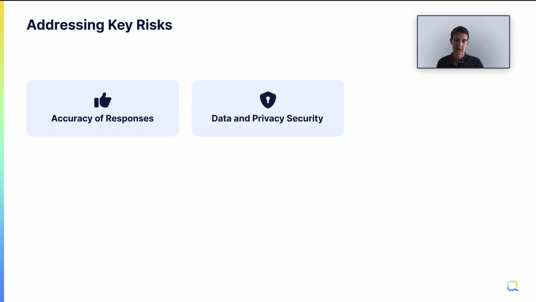Data and privacy security. So how do we ensure the information that we use in the LLM for helping find answers, and then any information our customers enter, isn't being used to train the large language model or being exposed in some way that we don't like. And then brand tone and brand safety. So not just are we giving accurate responses, but do those responses reflect our brand and the way we want our brand to be communicating with customers.